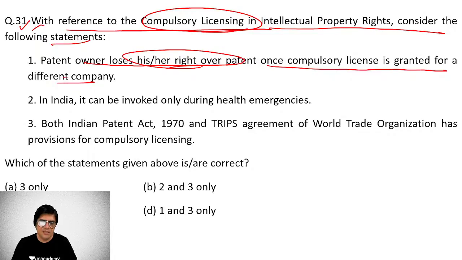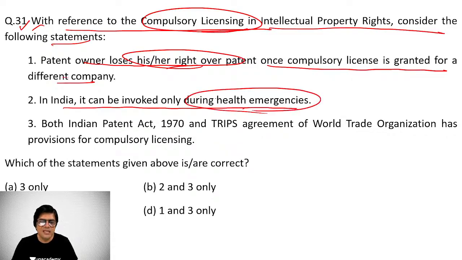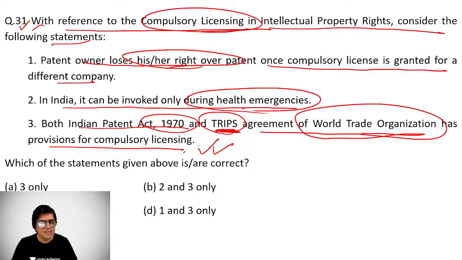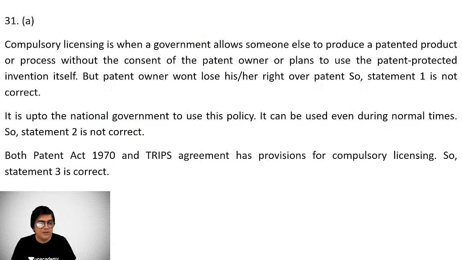Of course, under compulsory licensing, certain conditions are there, they must be met, then it can be done. In India, it can be invoked only through health emergencies. No, even under normal times, it can be introduced. So both the Indian Patent Act 1970 and TRIPS, that is the Trade Related Intellectual Property Rights Agreement of the WTO, World Trade Organization, have provisions for compulsory licensing. Yes. So question number 31, only statement 3 is correct.